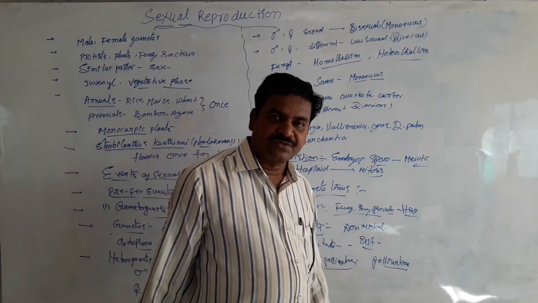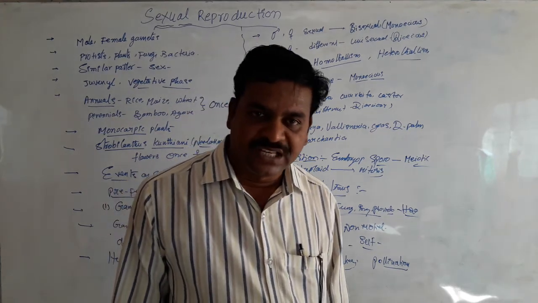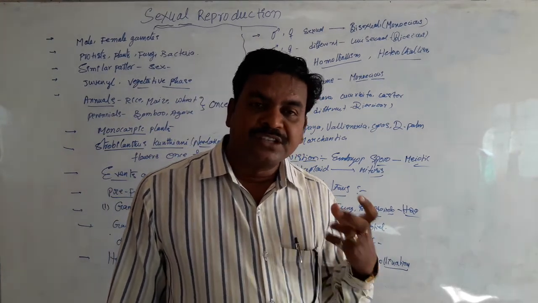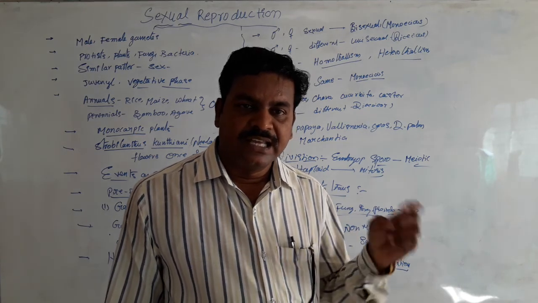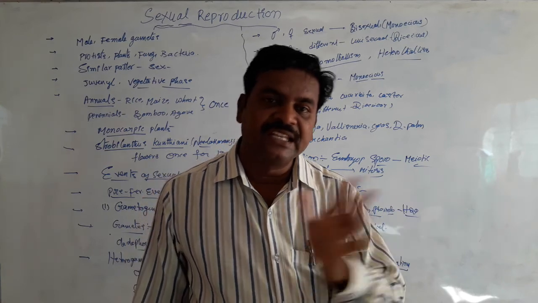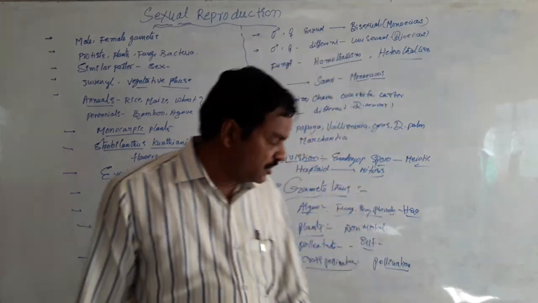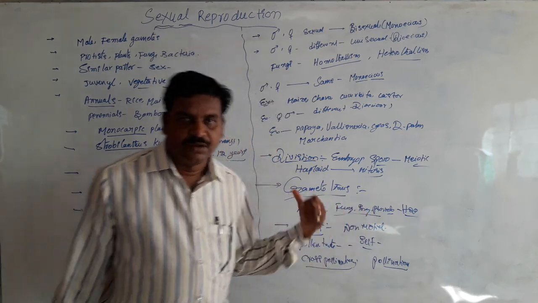Pollen grains are transferred to the stigma, germinate on its surface and produce a pollen tube. This pollen tube carries two male gametes into the ovary and then into the ovule. Finally, these two male gametes are discharged near the egg cell. That is the transfer of male gametes.